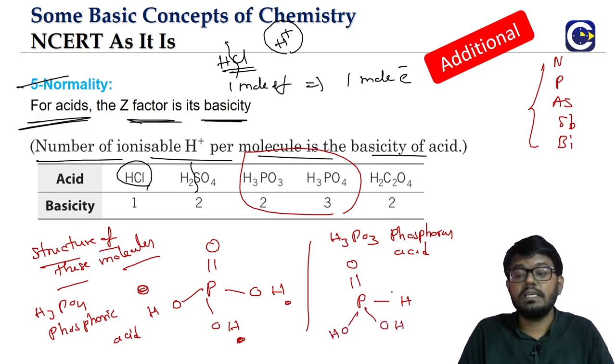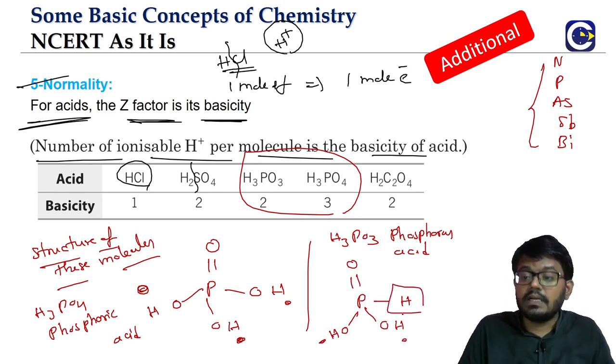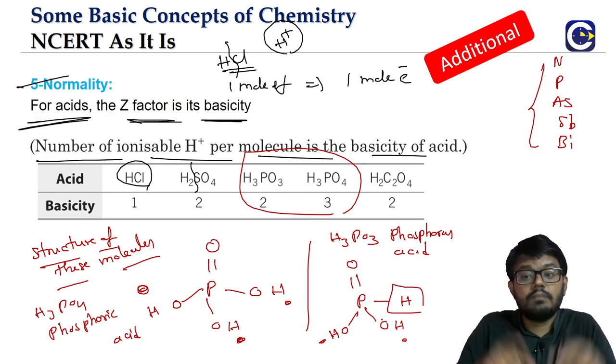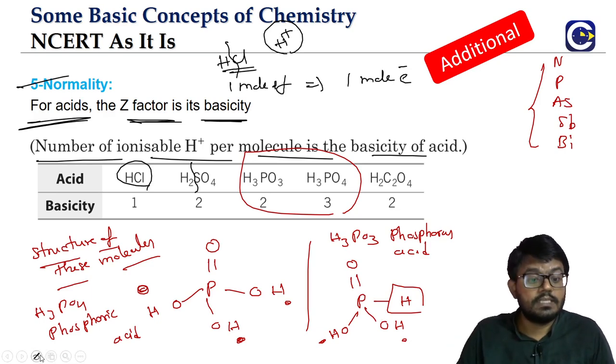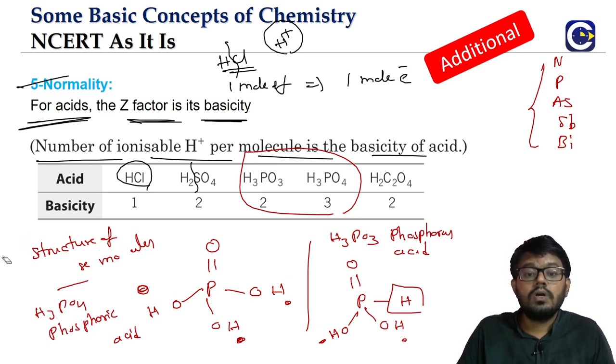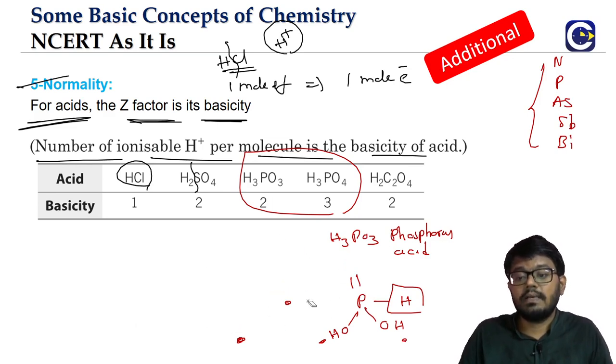This is H3PO3. You see here, two of these hydrogens are bonded to oxygen, so they can come out as H plus. But the third hydrogen, formula wise, both have 3 hydrogens. But in H3PO3, maybe this can be a reasoning question also, we will see when we go to the study of the 15th group elements. The hydrogen of phosphorus acid is bonded to the phosphorus atom, so it cannot come out as the H plus ion, because for the hydrogen to come out as H plus, it should be bonded to a more electronegative element like oxygen. You know what we call all these acids? We call them oxo acids.